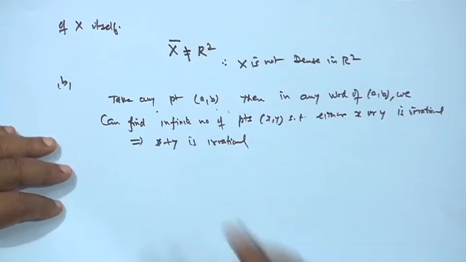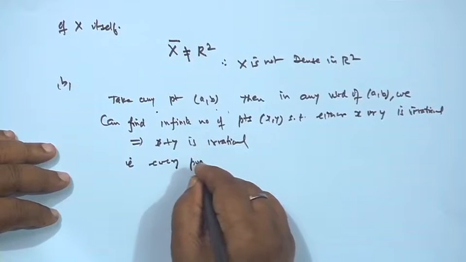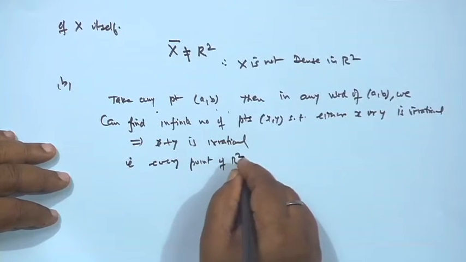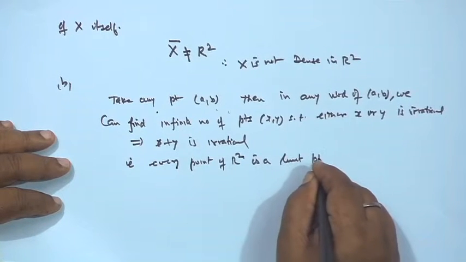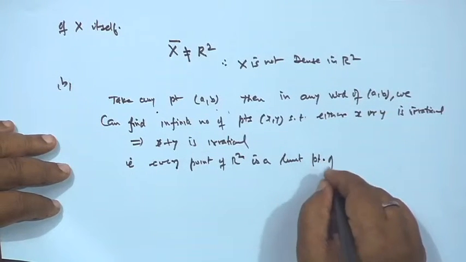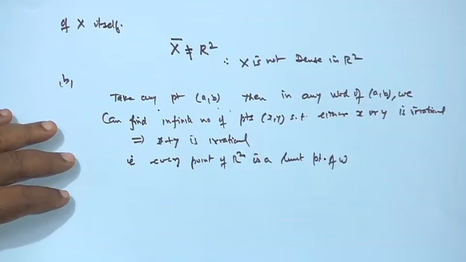we get every neighborhood. Therefore, every point of R^2 is a limit point of W, because W consists of those points which are rational points.